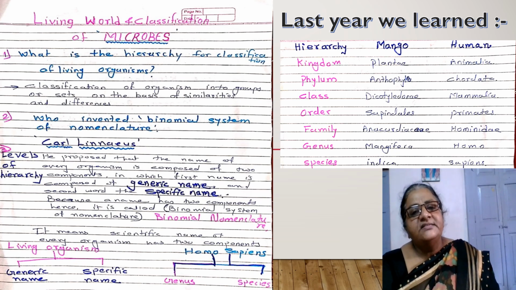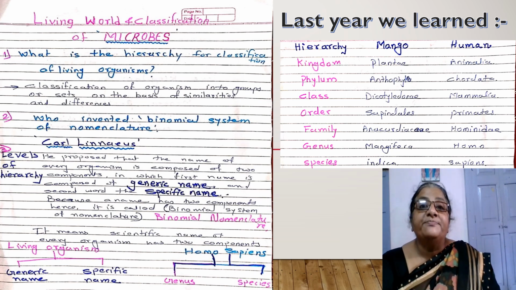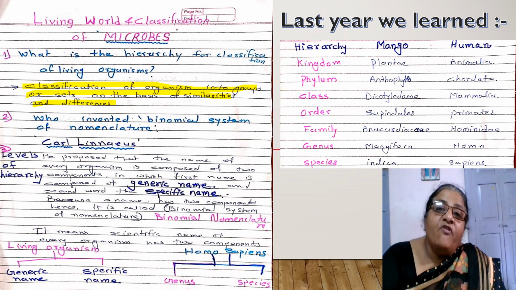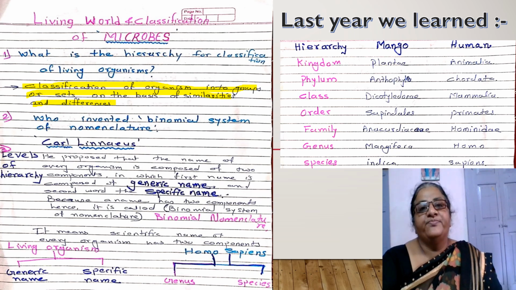What is the hierarchy? See the first question. What is the hierarchy for classification of living organisms? It is classification of organisms into groups or sets on the basis of similarities and differences. So this hierarchy consists of simplest form to complex form.